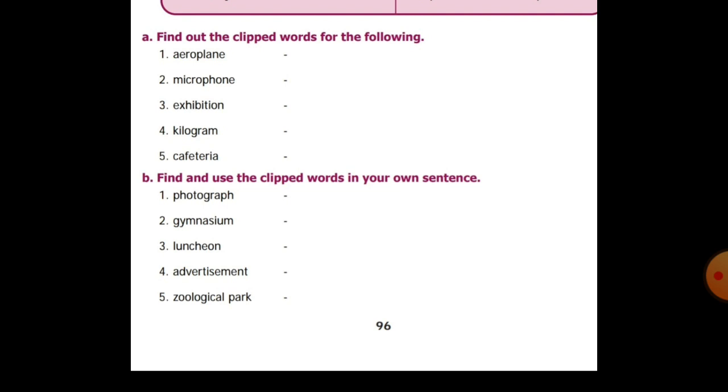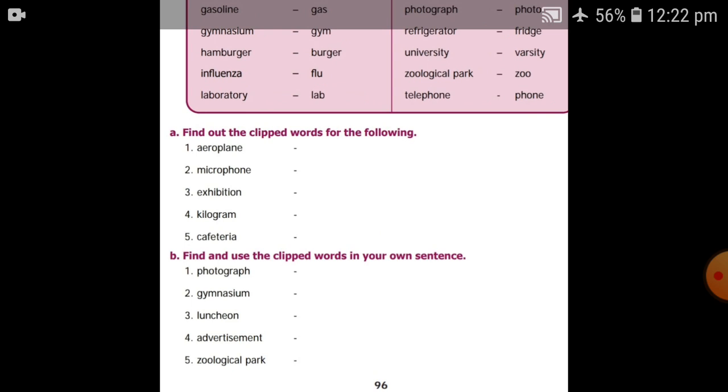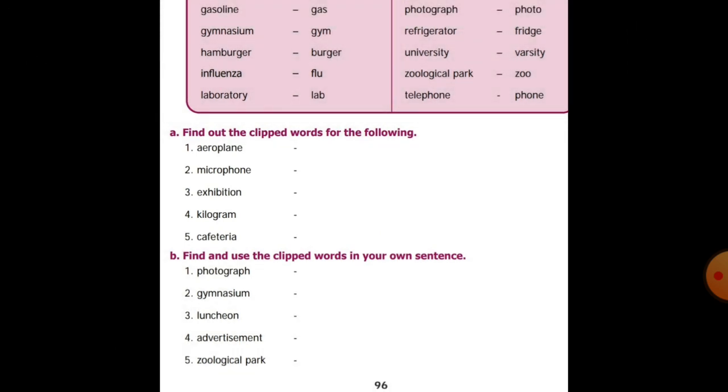So did you understand, students? Okay, these are the back-of-the-book answers, we finished. So we saw about letter writing, then informal letter, formal letter, blended words, and clipping words. Okay, thank you, students. Learn the letter writing well and send it in the group.